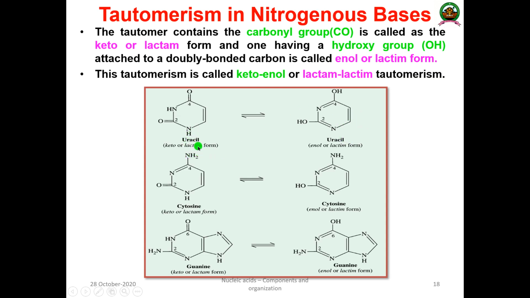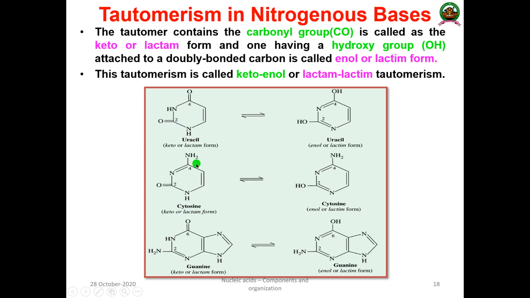Okay, this is the structure of uracil. Here you can see C double bond O. Obviously that is the keto form or lactam form. And here the bond will be shifted in this direction. Then what will happen? H will come here. So that is known as the enol or lactim form. Both the structures are the same. Then here you can see 3 bonds, but here the shifting of the bond will take place.